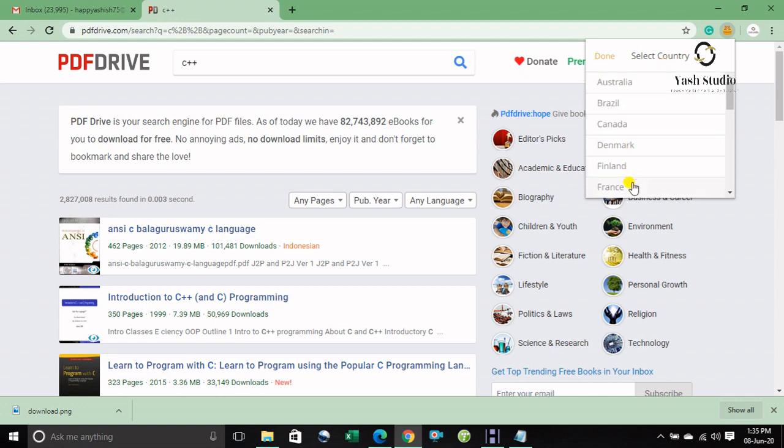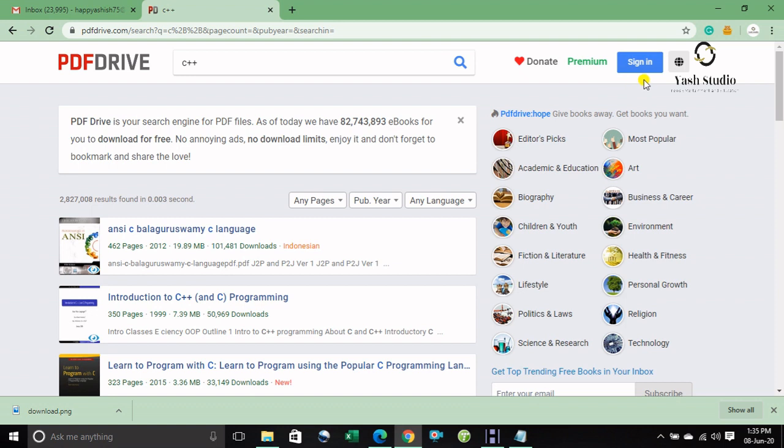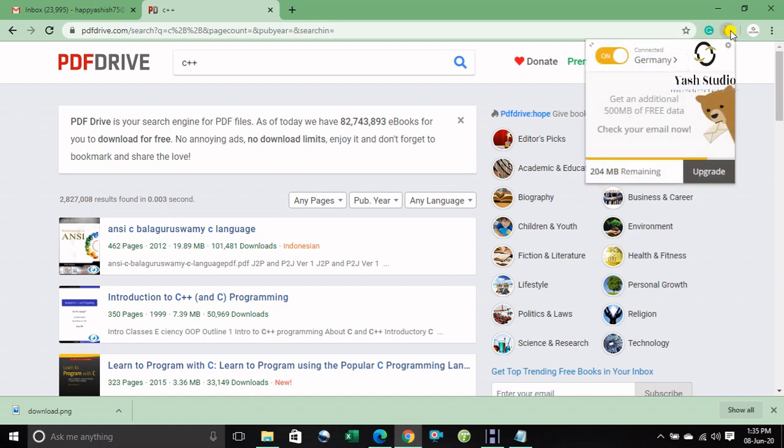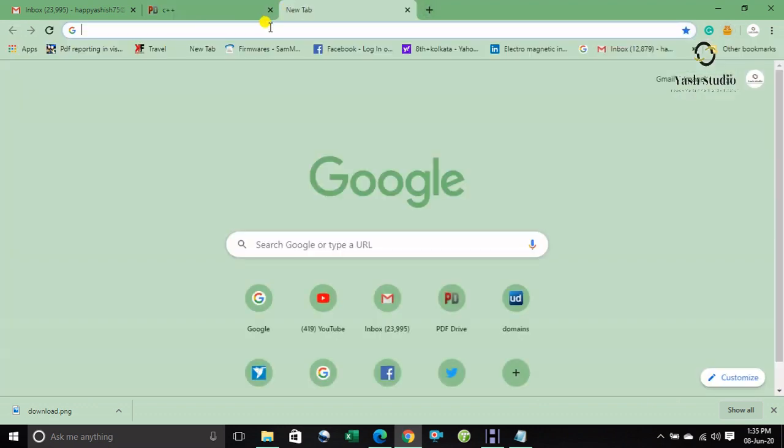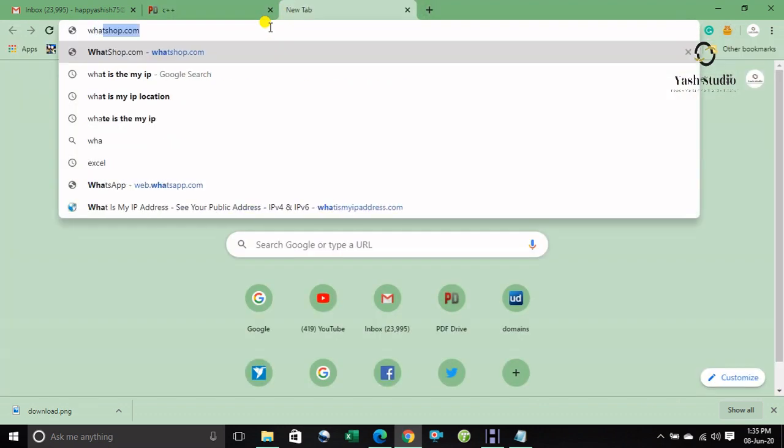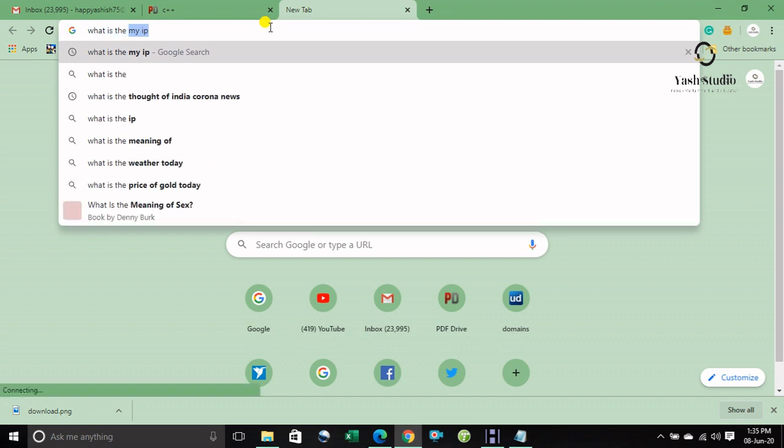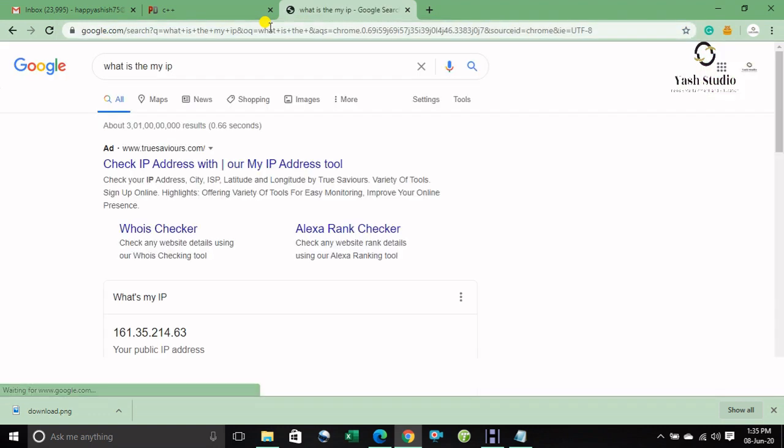What do I need for my IP address? I choose Germany. Let's start, and again check what is my IP, and then click OK.